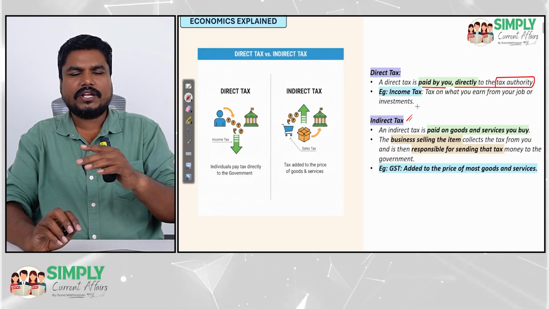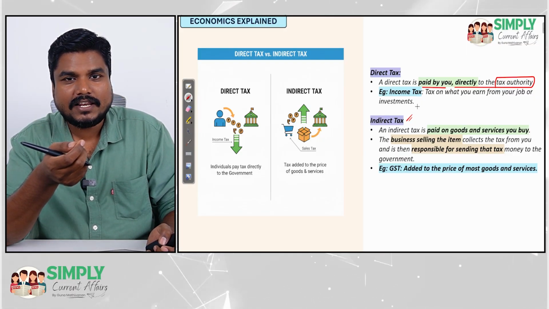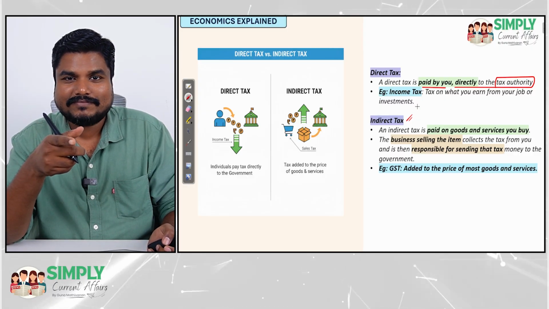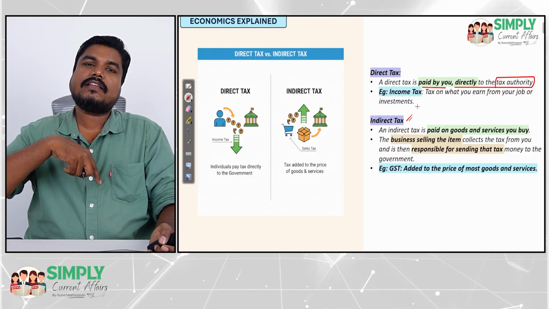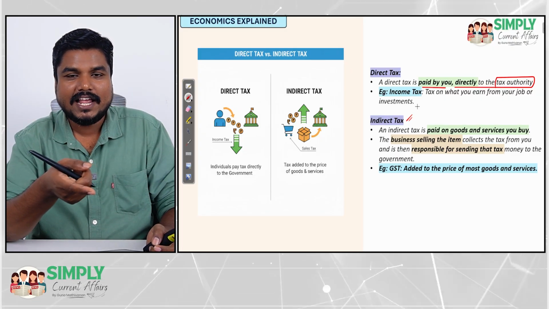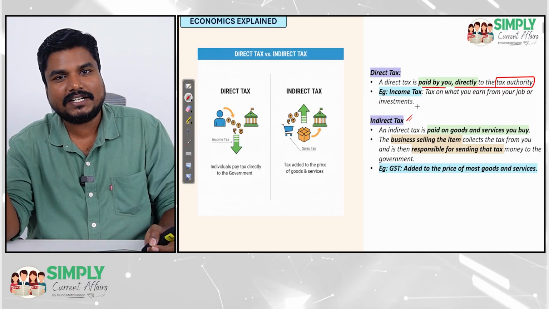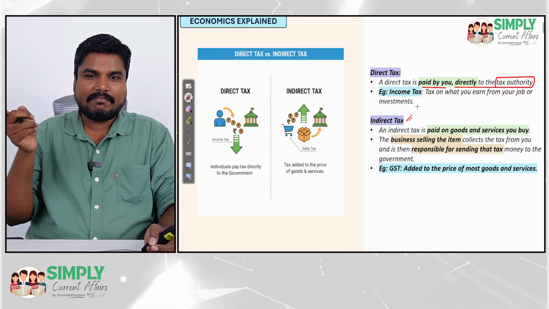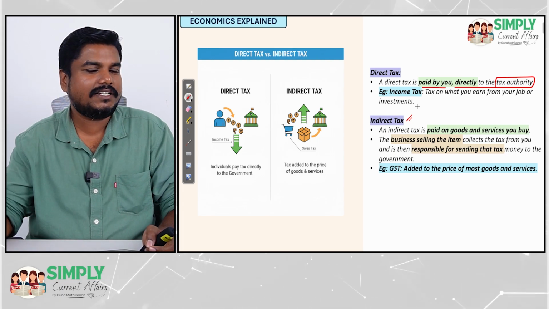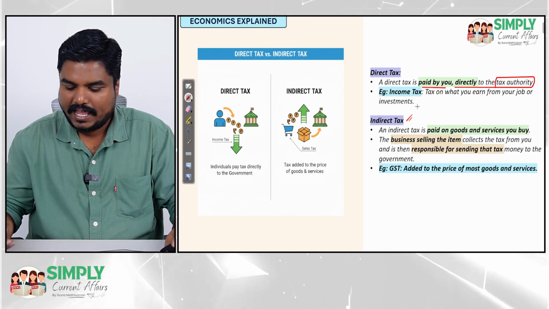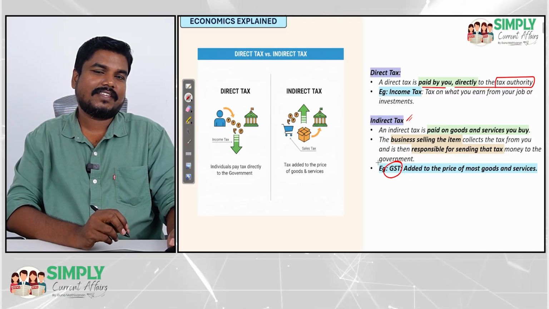For example, you are going to a restaurant. You are having food. While paying the food bill, you will pay GST. That means you are paying GST to the restaurant, and the restaurant will collect the GST and give it to the government. So you are not directly paying to the government. You are paying to the restaurant, and the restaurant pays it to the government. This is called indirect tax. Example, GST. So GST is an indirect tax.